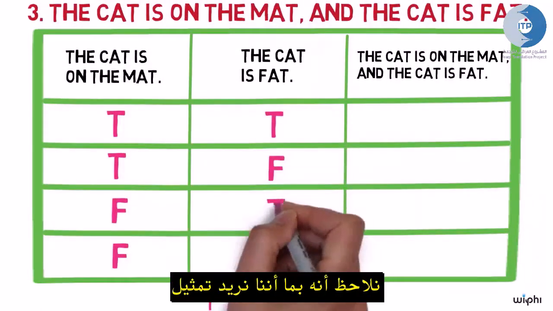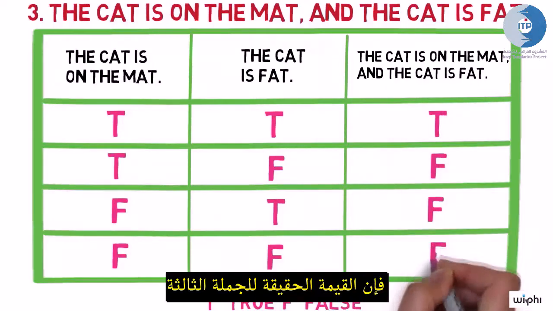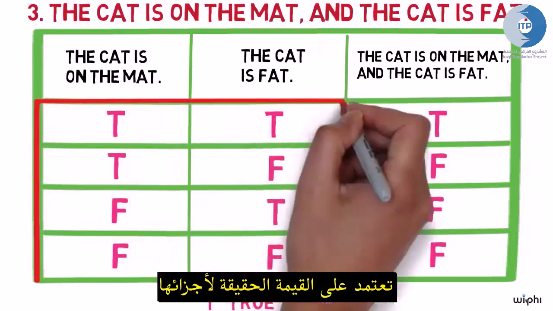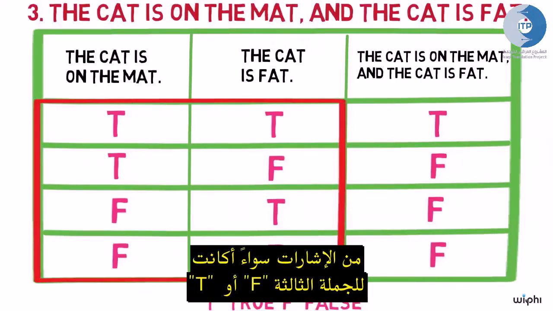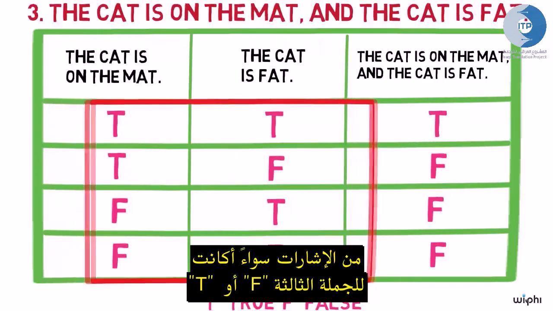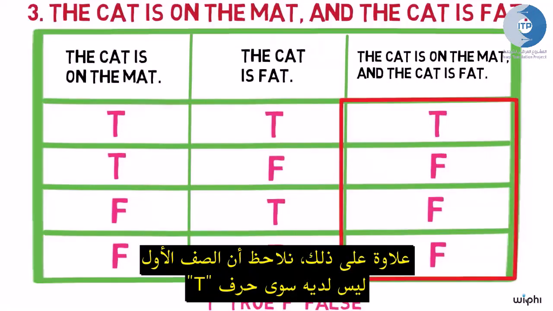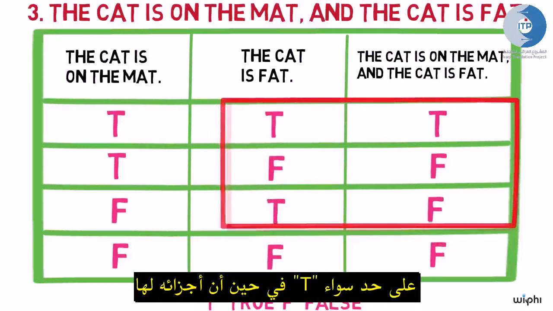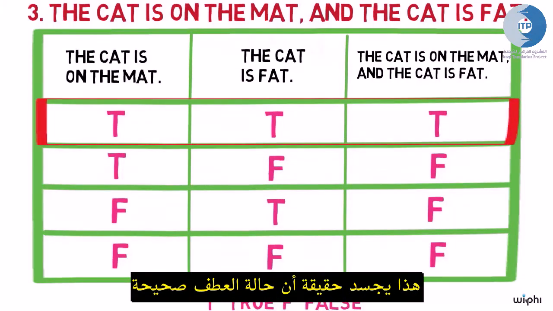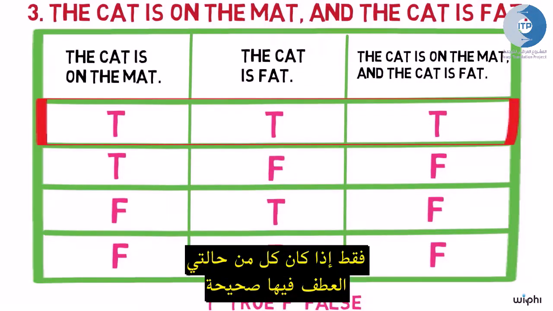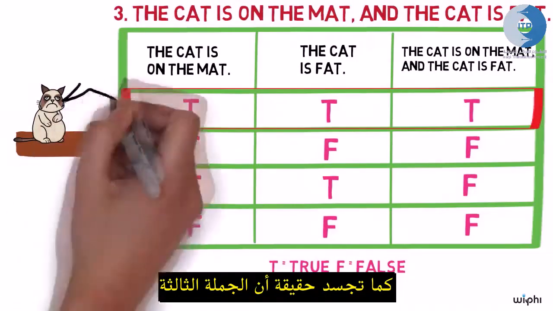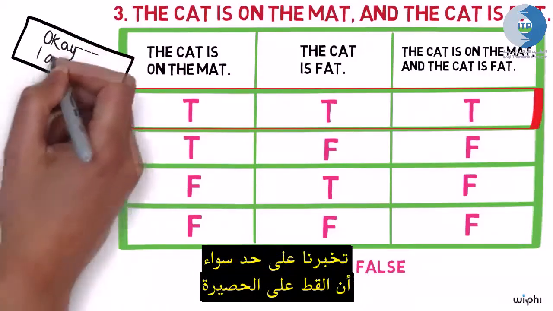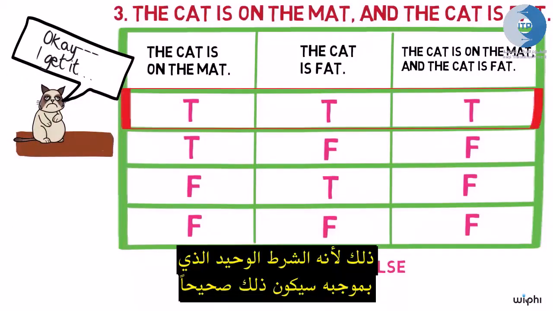Notice that since we want to represent how the truth value of 3 depends on the truth values of its parts, the first two columns contain every possible combination of assigning either T or F to the parts of 3. Furthermore, notice 3 only has a T in the row where both of its parts have T's. This captures the fact that conjunctions are true only if both of their conjuncts are true and false otherwise. It also captures the fact that 3 tells us both that the cat is on the mat and that the cat is fat, since that is the only condition under which it is true.